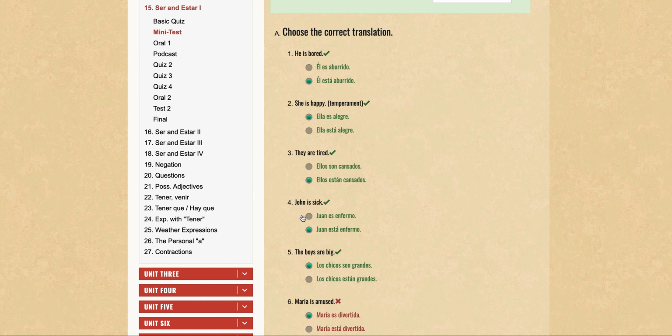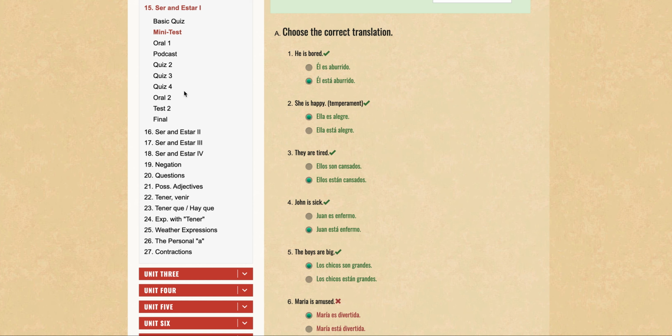Okay. All right. I think I know what it is, because es is the ser form and está is the estar form. So again, I wanted to choose está, the estar form, but I chose es instead.